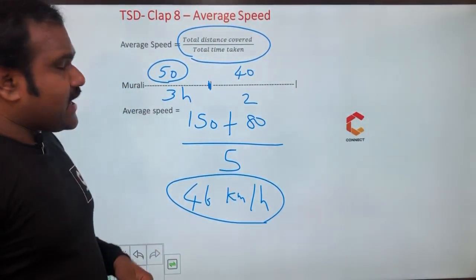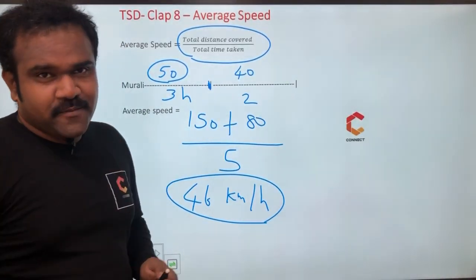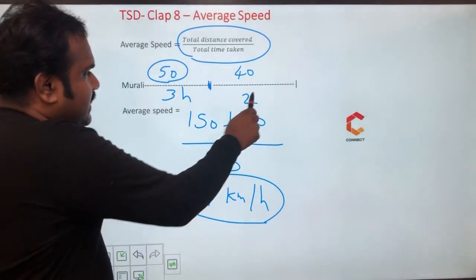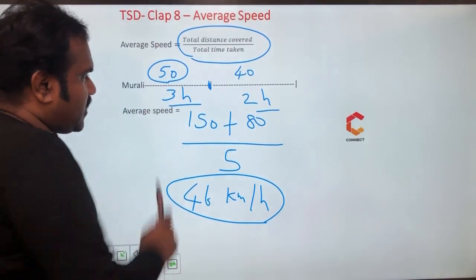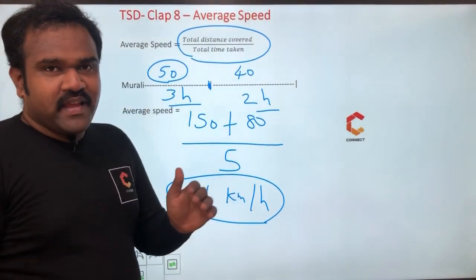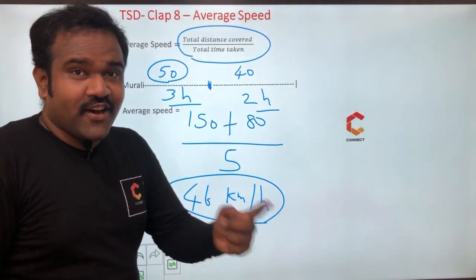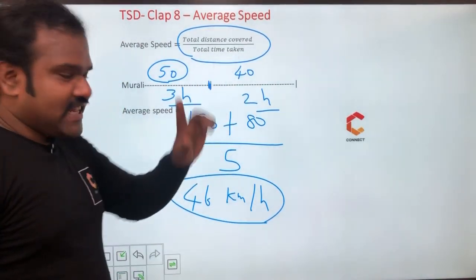So average speed has got two special cases. The given time can be constant or the distance can be constant. Time can be constant or distance can be constant. Let us see those two cases now.